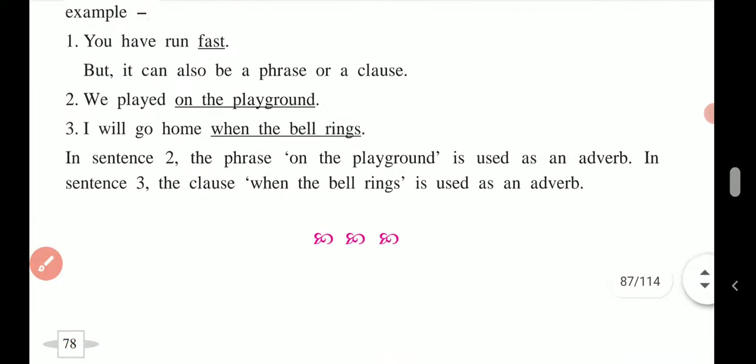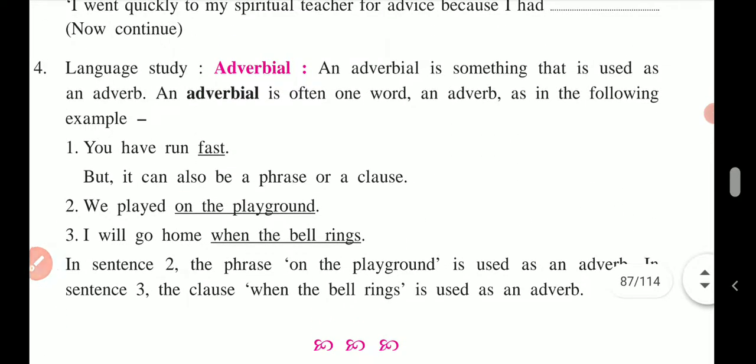So this is all about the activities given in the English workshop. I hope you will find the given explanation helpful. Using it, you have to do all these activities.